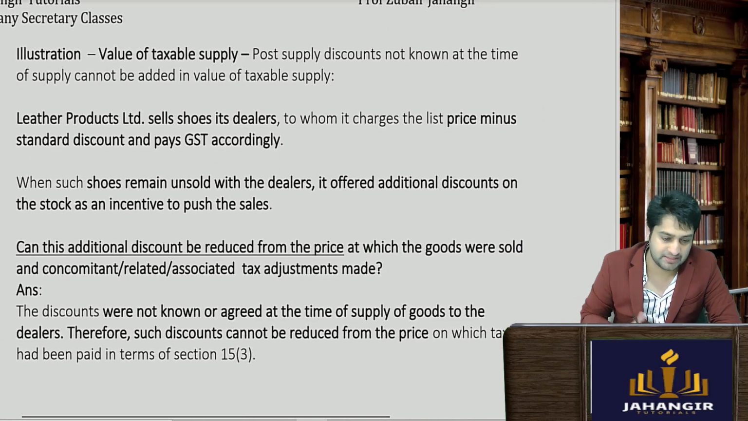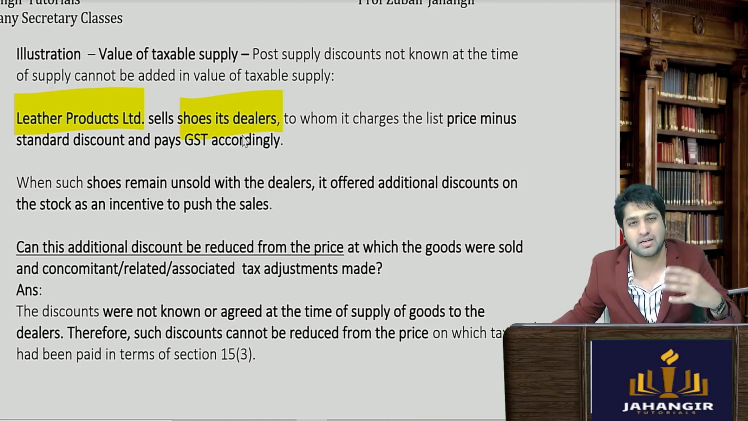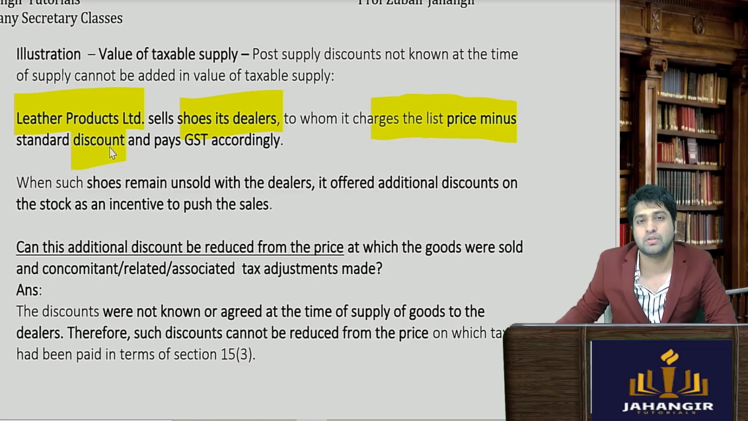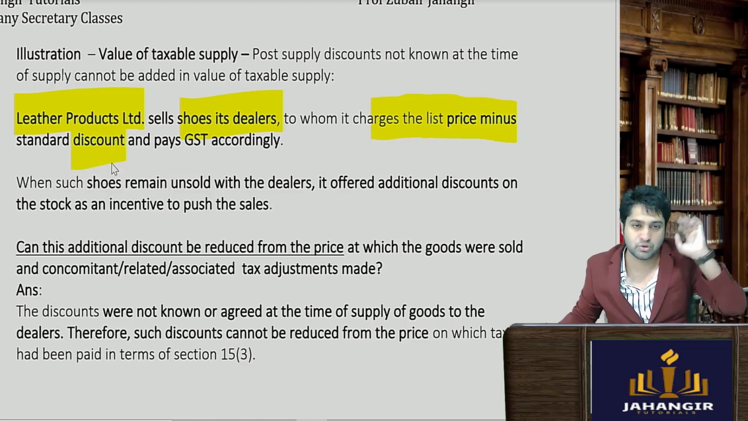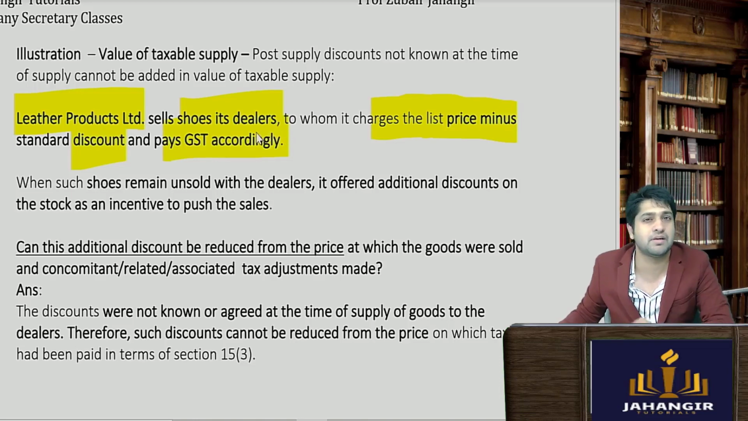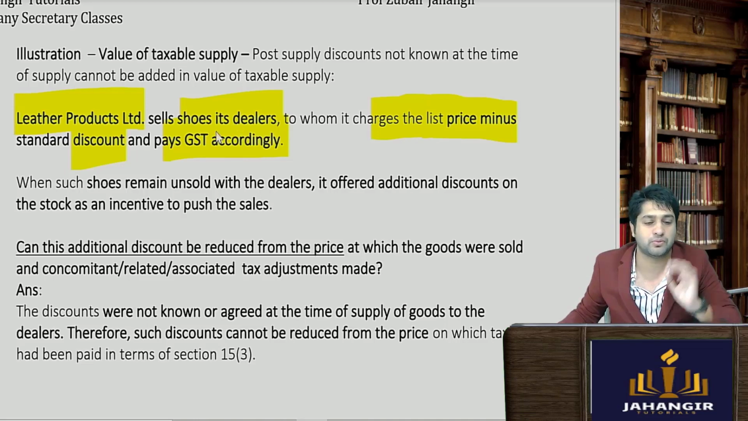Next question, if we see, Leather Products Limited sells shoes to its dealers. So Leather Products sells shoes to whom it charges the list price minus the standard discount. So जो भी prices है उसमें से हम लोग discount देते हैं और उतना charge करते हैं and pays GST accordingly. Simple, we know that discount is not to be taken into the value.